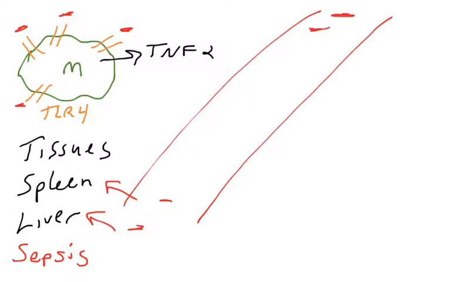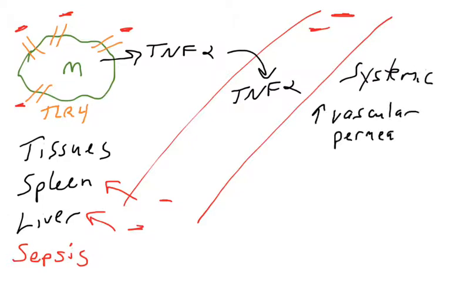Now, if that's the case, you're going to have massive release of TNF-alpha into your bloodstream, and it will travel all over your body. We talked about some of the systemic effects. But if there is a high production of TNF-alpha and it goes all over the body, it's going to have some of those same effects on the blood vessels all over the body. We talked about the localized effect of TNF-alpha, but there can be dangerous systemic effects as well. Locally, TNF-alpha produces increased vascular permeability and vasodilation. That's good for a local effect where you want some swelling, some heat, some more blood.